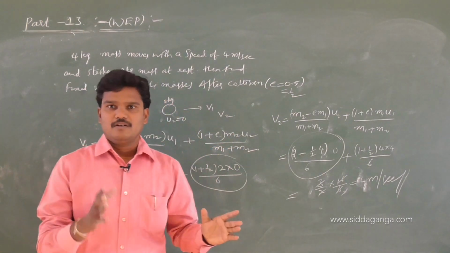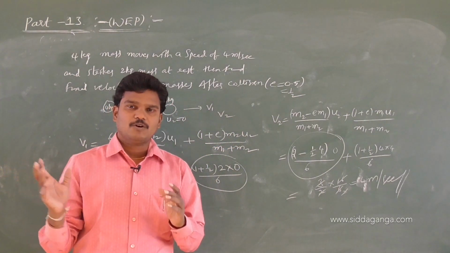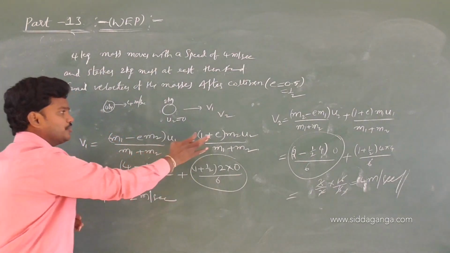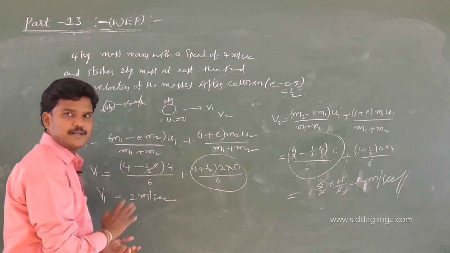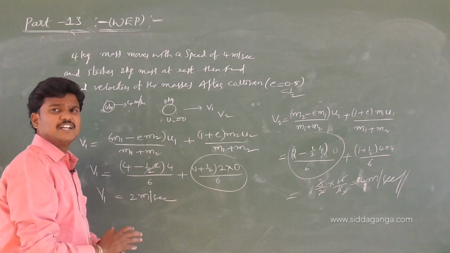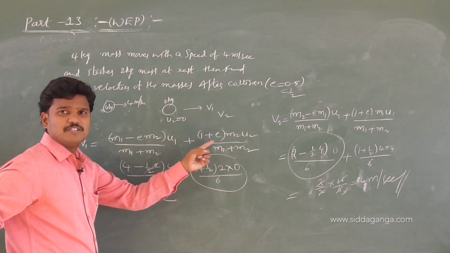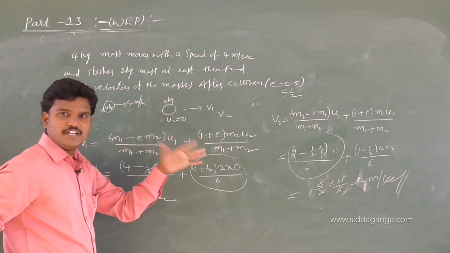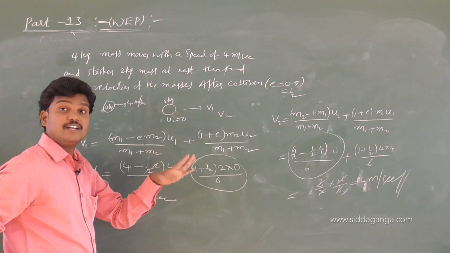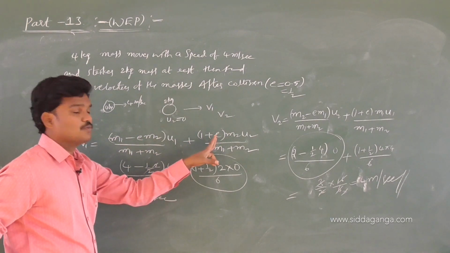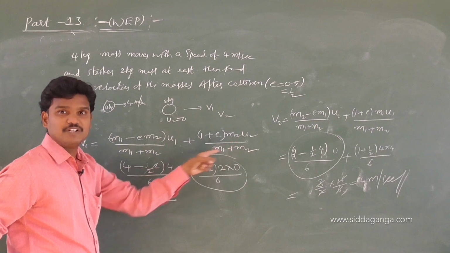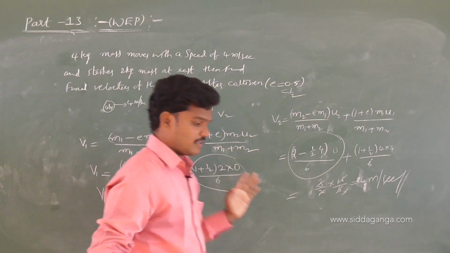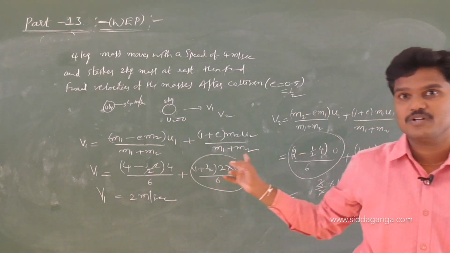In the same way, if you want to get the formula in inelastic collision, in place of 2 you replace it with 1 plus E. If it is perfectly elastic, E value is 1, 1 plus 1 is equal to 2. Okay. If it is perfectly inelastic, E value is 0, only M2 U2 you will get. Perfectly inelastic. Okay. In the same way, I extended the formulas in 2-dimensional collisions also.